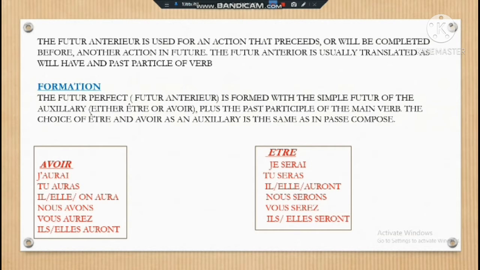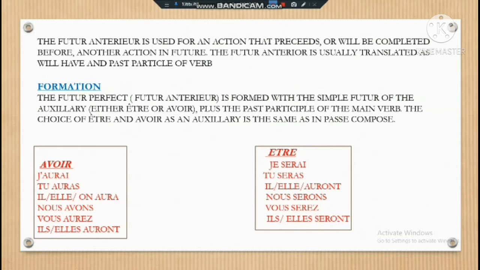The future anterior is used for an action that precedes, or will be completed before, another action in the future. The future anterior is usually translated as "will have" and the past participle of the verb. In English, the future anterior is the future perfect. It is formed with the simple future of the auxiliary être or avoir plus the past participle of the main verb.